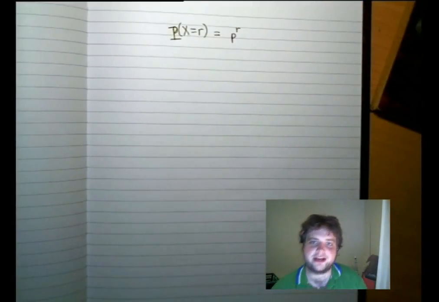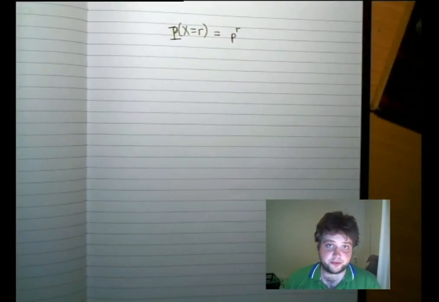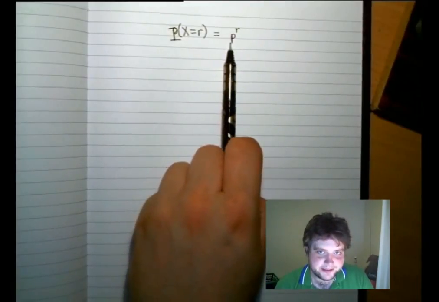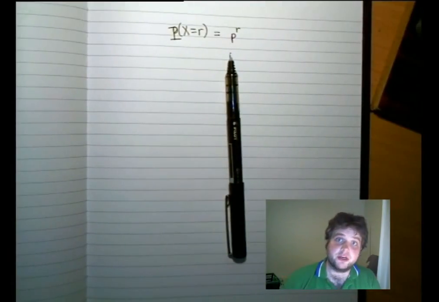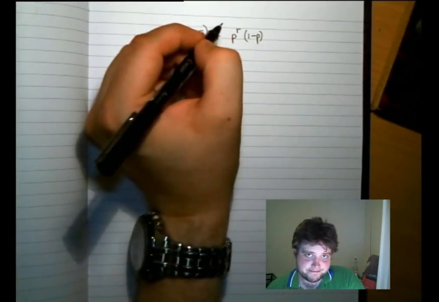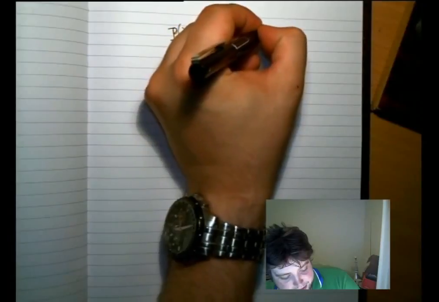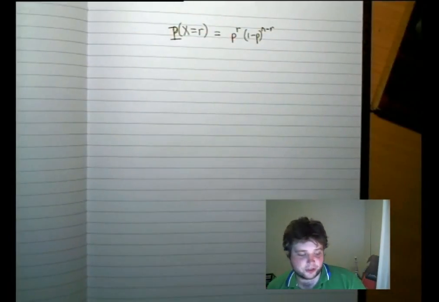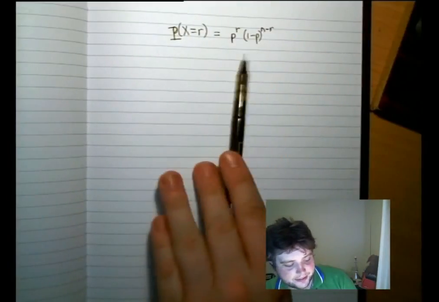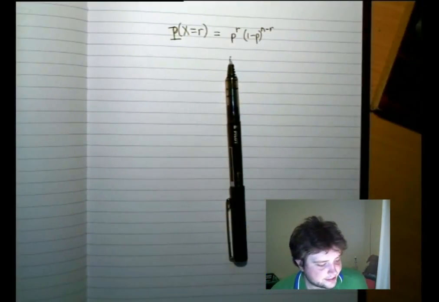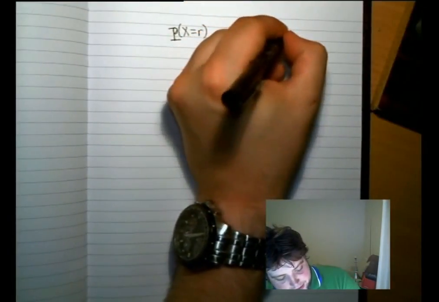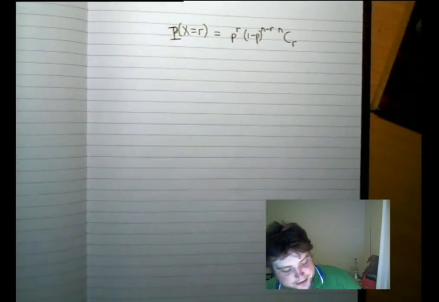If I have a fixed number of trials, and the binomial distribution is for a fixed number of trials, say 10, then if I have 3 heads, that's p to the r, then every other time I must have thrown not heads. Probability of not throwing heads is 1 minus p. And the number of times I must have thrown it is n minus r. So I've got this many heads and this many tails, right? And that's the naive thing you would say is the whole story. But there's also this term here, which some people write like this, nCr.